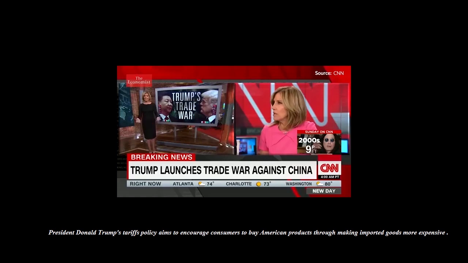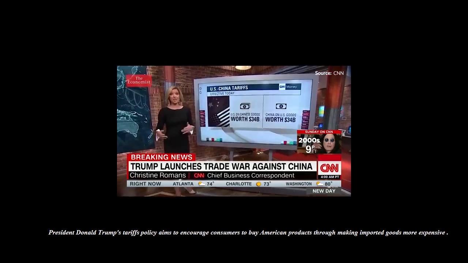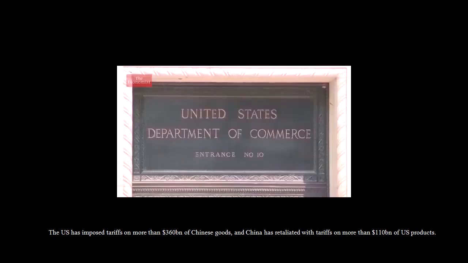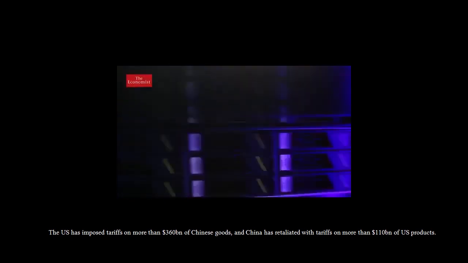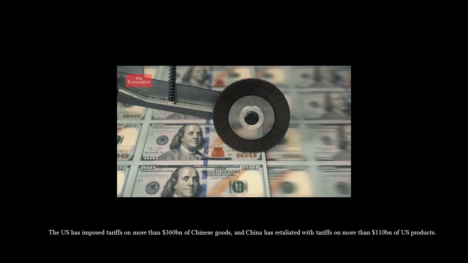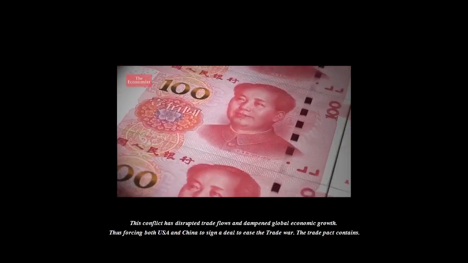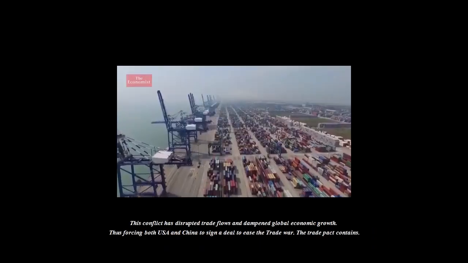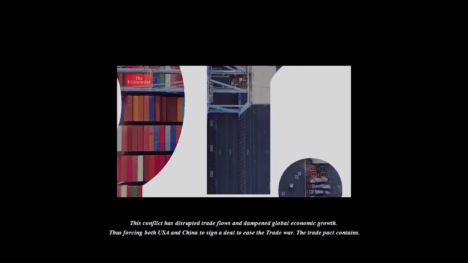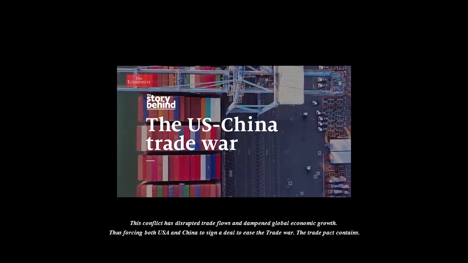President Donald Trump's tariff policy aims to encourage consumers to buy American products by making imported goods more expensive. The US has imposed tariffs on more than $360 billion of Chinese goods, and China has retaliated with tariffs on more than $110 billion of US products. This conflict has disrupted trade flows and dampened global economic growth, thus forcing both the USA and China to sign a deal to ease the trade war.